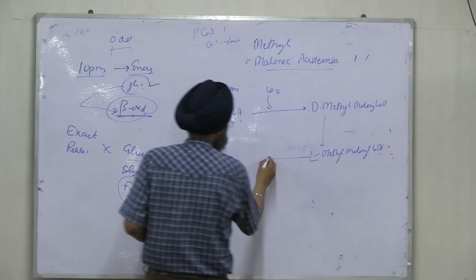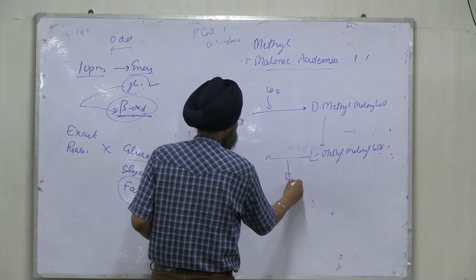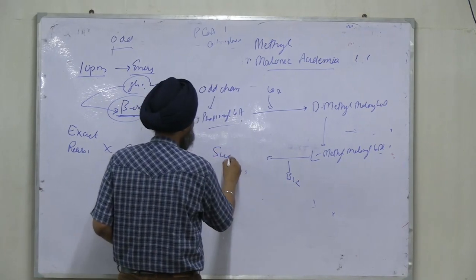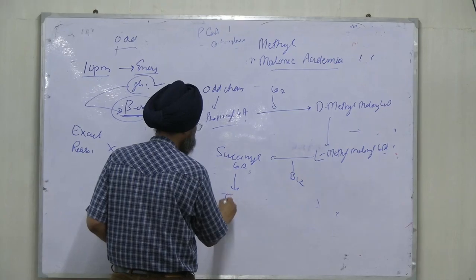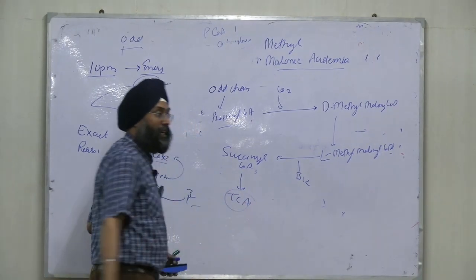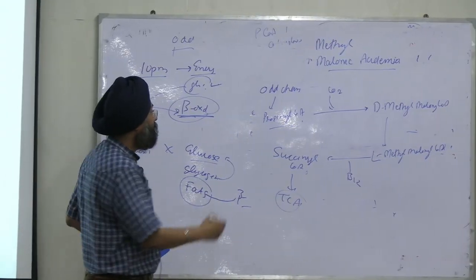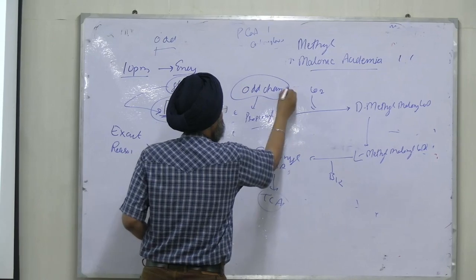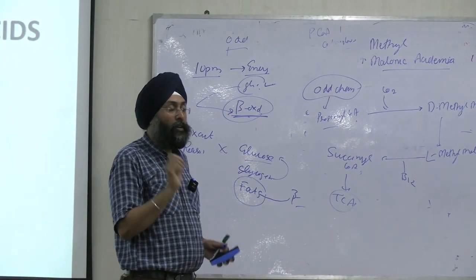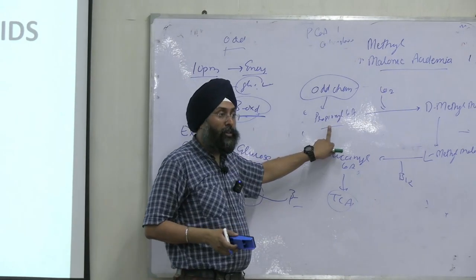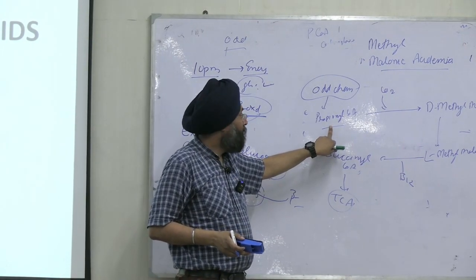Then by B12 it is converted to succinyl-CoA, and this succinyl-CoA enters the TCA cycle. This is oxidation of odd chain fatty acids. Odd means they are multiples of 3, so the end product will be 3 carbon, propionyl-CoA.